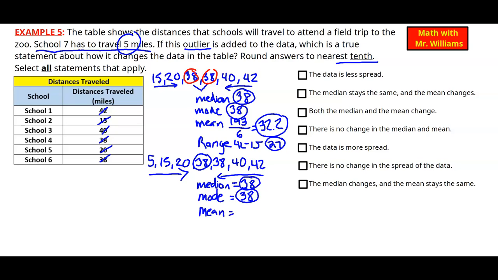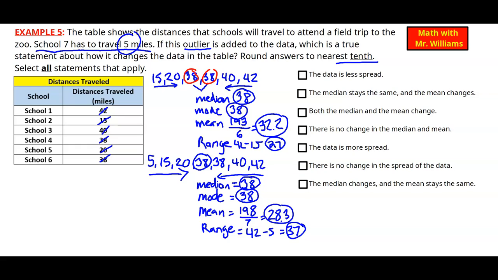Now let's take a look at the mean. When we add all those up, originally we had 193, we're just adding that 5 on, so we're now at 198 for our total. And we're going to divide, instead of by 6 this time, by 7, giving us 28.3 as our rounded answer. All right, and lastly, our range. Our range is the greatest number minus the least, so 42 minus 5, and that'll give us 37. Okay, so now we have all the numbers we're looking for, our measures of center and variation.